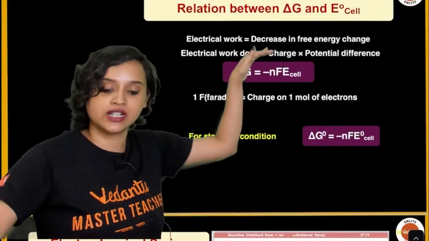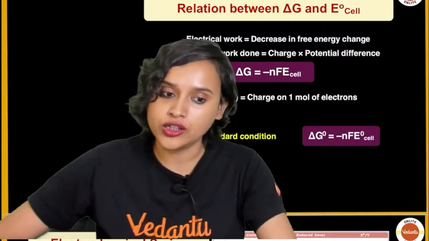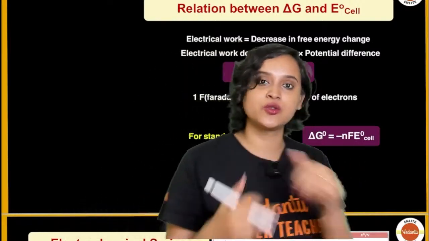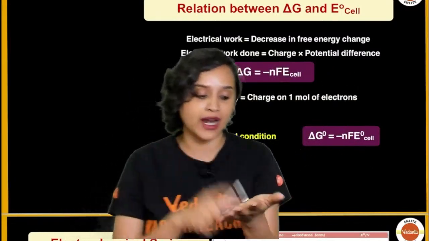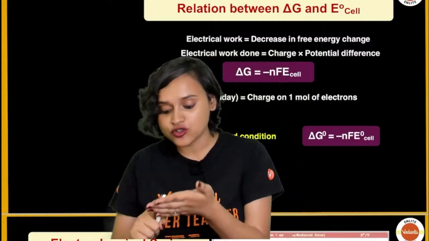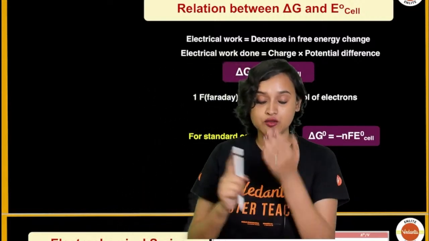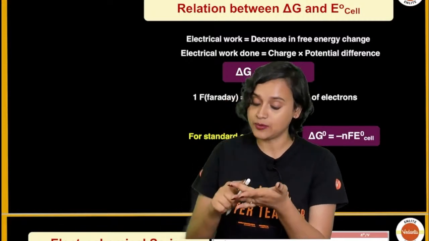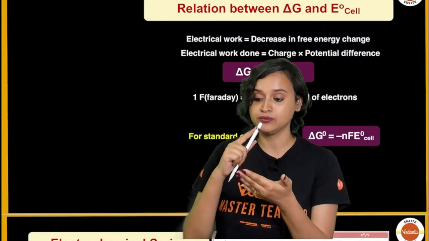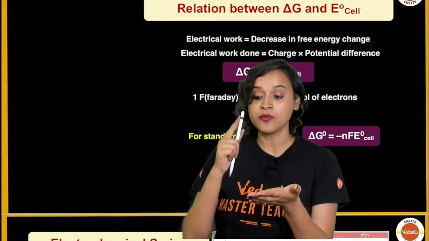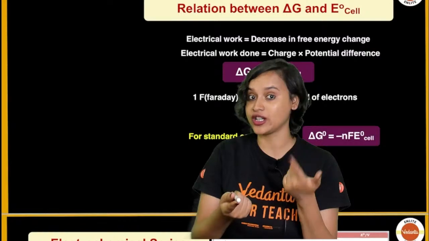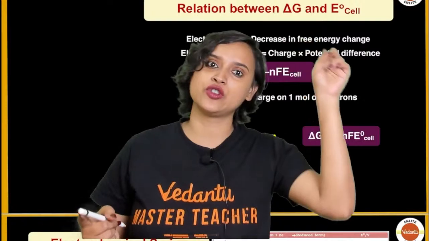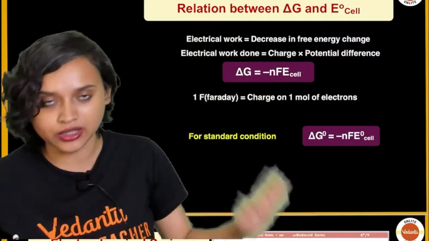Now let us do all the formulas here, because I've given you the starting bit of the chapter, so you get the hang of it. Basically, in this chapter we talk about batteries, cells, electrolytic solutions, Faraday's law, cell potential, salt bridge, and the relation between delta G and E naught cell, because we just spoke about spontaneous and non-spontaneous, isn't it? And delta G is related to spontaneity and non-spontaneity, which we know from thermodynamics. So yes, we have to talk about this.